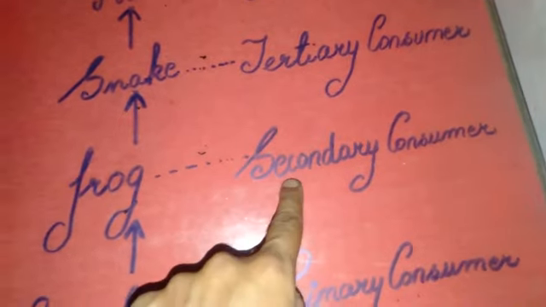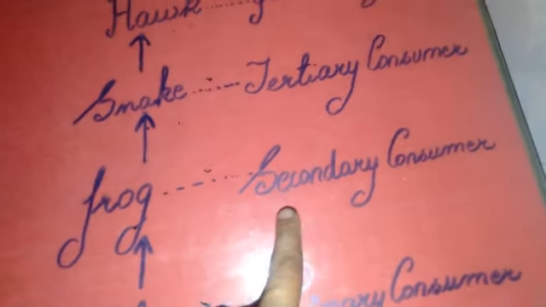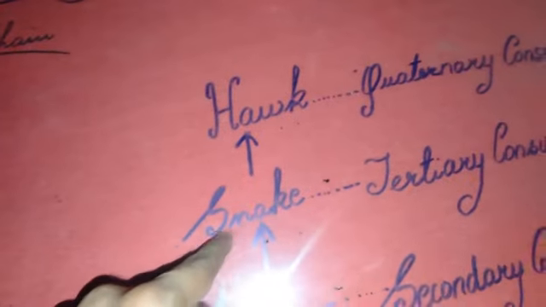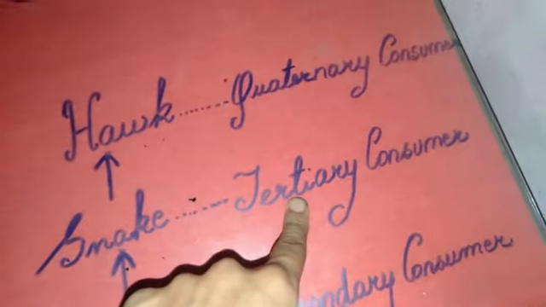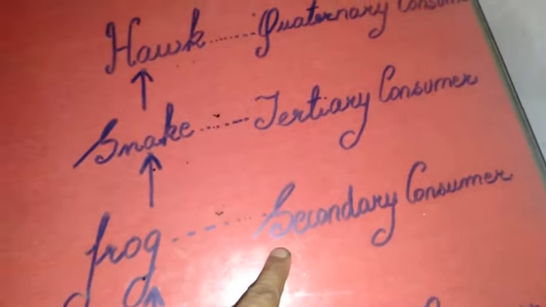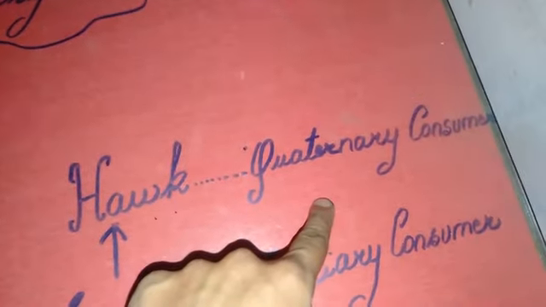The secondary consumer is the trophic level that depends on primary consumers directly. So frog is dependent on grasshopper. Now frog is eaten by snake, which is at the tertiary consumer trophic level. The tertiary consumer depends on the secondary consumer, and snake is eaten by hawk, which is at the quaternary consumer trophic level.